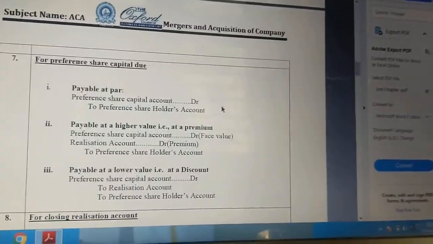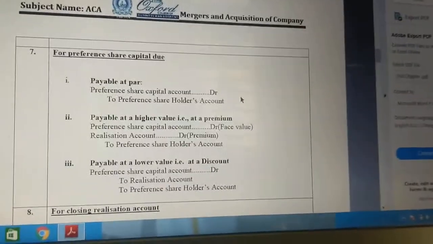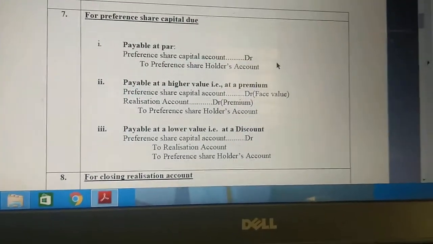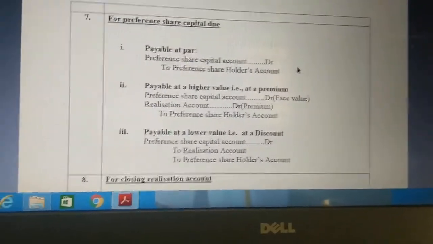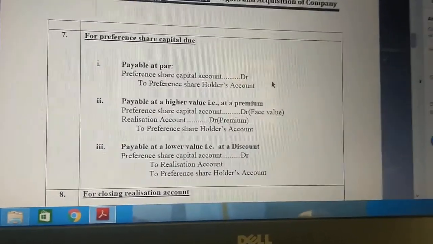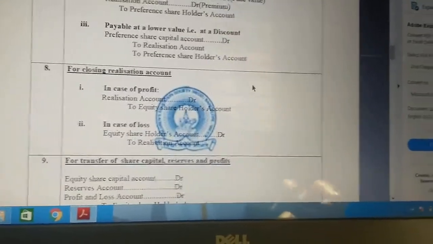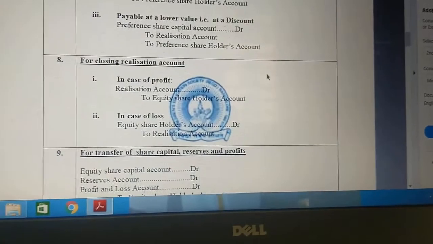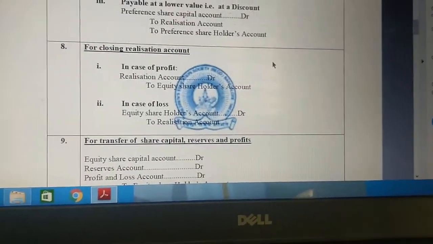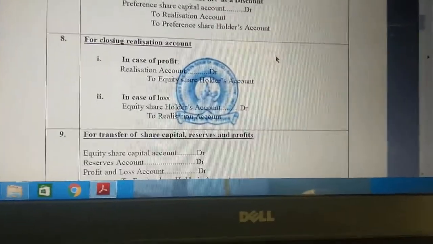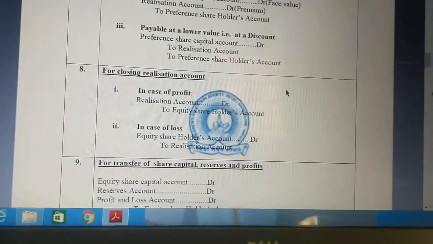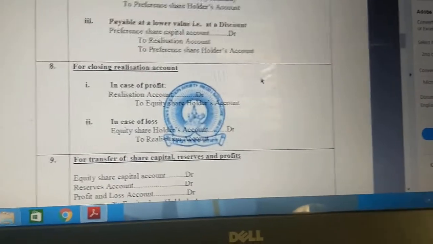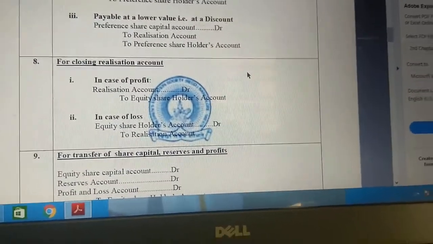Now pending is preference share capital account. When they are giving preference share capital, you have different entries: at par, at higher value, that is premium, or at lower value. The common entry is preference share capital account debit to preference shareholders account. For closing the realization account, in case of profit, realization account debit to equity shareholders account. In case of loss also, equity shareholders. Whatever profit we are getting, we need to transfer to equity shareholders. Whatever loss we are getting, that loss also you need to transfer to equity shareholders account.